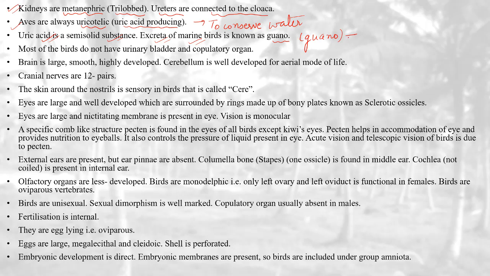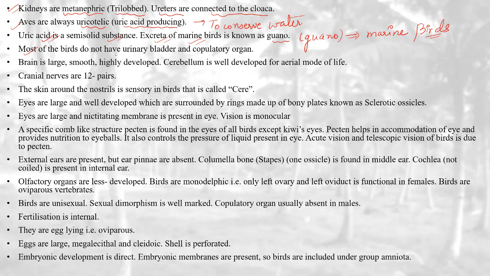So guano is seen in birds which live in salty water. They secrete uric acid because they have to conserve water.